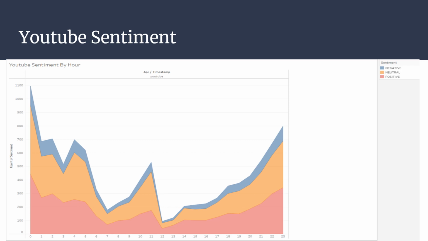Here we have the total count of YouTube comment sentiment. The key on the right gives the coloring for the different sentiments. We can notice that the comments are mostly positive or neutral, which may be unexpected by some. We can also notice a huge dip in activity during 700 and 1200. So this being in GMT, we could subtract 4 hours to get to Eastern time, so that would make sense that there's dips during those hours. Those would be off hours.